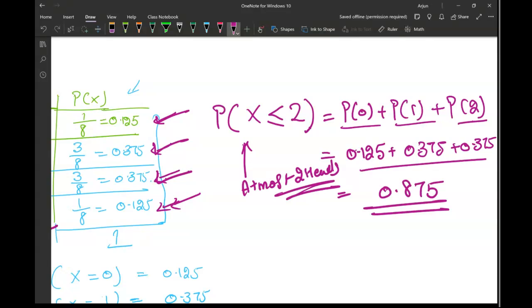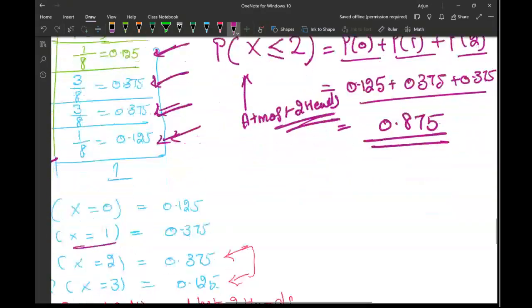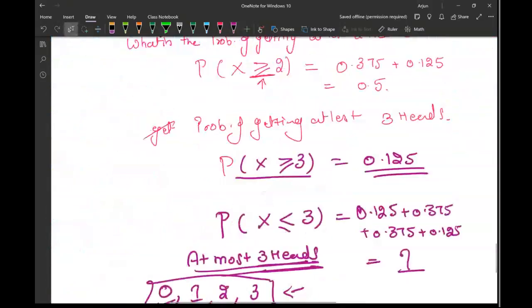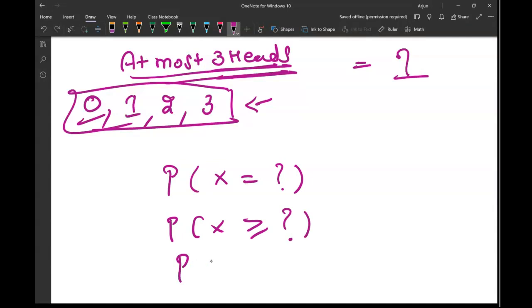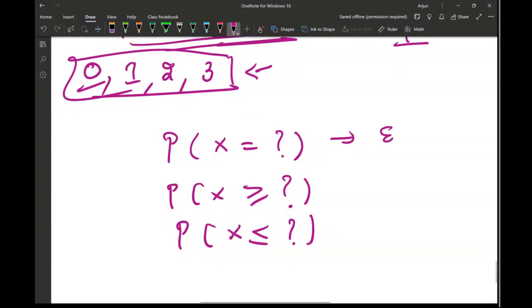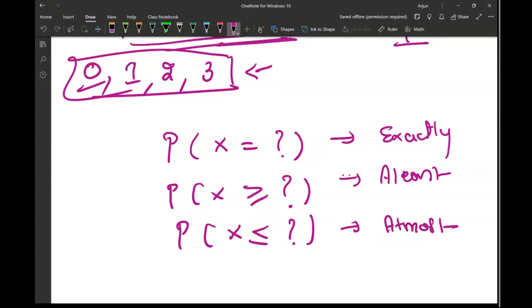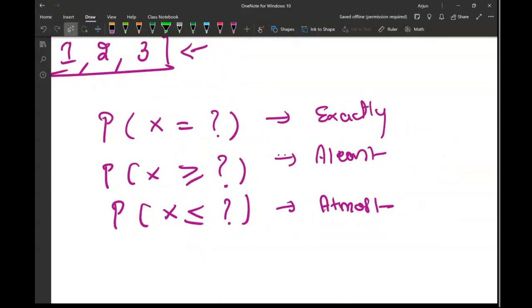Hopefully you were able to understand what is the meaning of at least, at most, and exactly. So the biggest takeaway from this I want you guys to do is probability of x equal to something, probability of x greater than equal to something, probability of x less than equal to something. How are you gonna read this? This means exactly. This means at least, and this means at most. Now we can solve for at least another way.